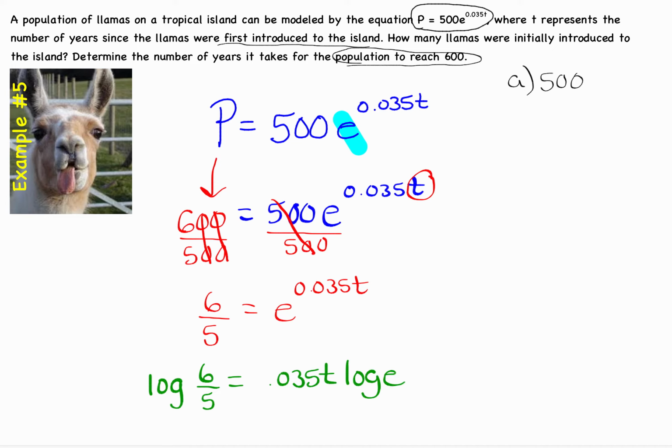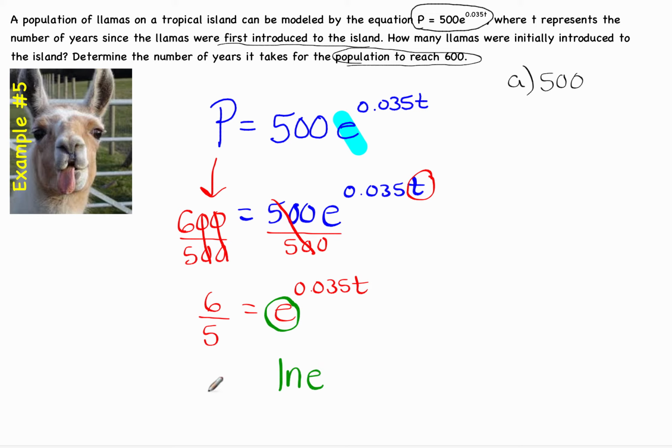But we wouldn't want to do that because of the special properties that we just learned about the natural logarithm. So basically what you want to learn is if I want to undo base e, then I'm going to work with the natural logarithm, because we just learned that the natural logarithm of e is 1.